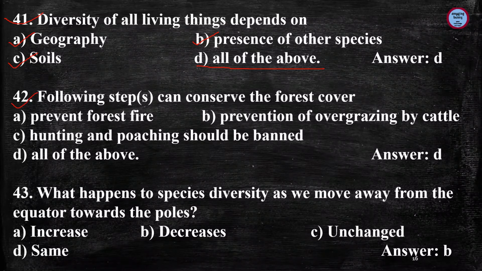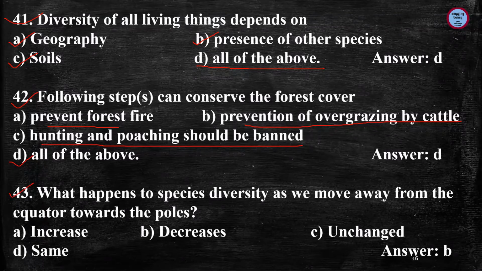Next is, following steps can conserve the forest cover, and again the answer is all of the above. So the first option is prevent forest fire, prevention of overgrazing by cattle, hunting and poaching should be banned. So these are the steps which can conserve the forest cover.